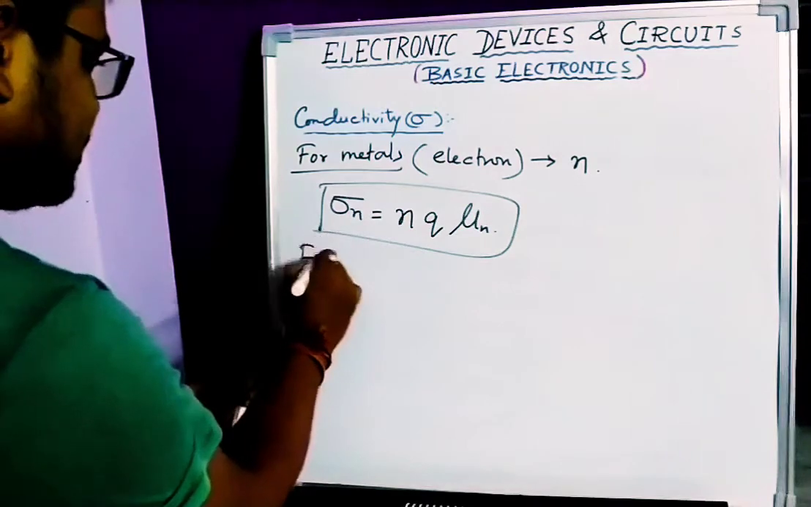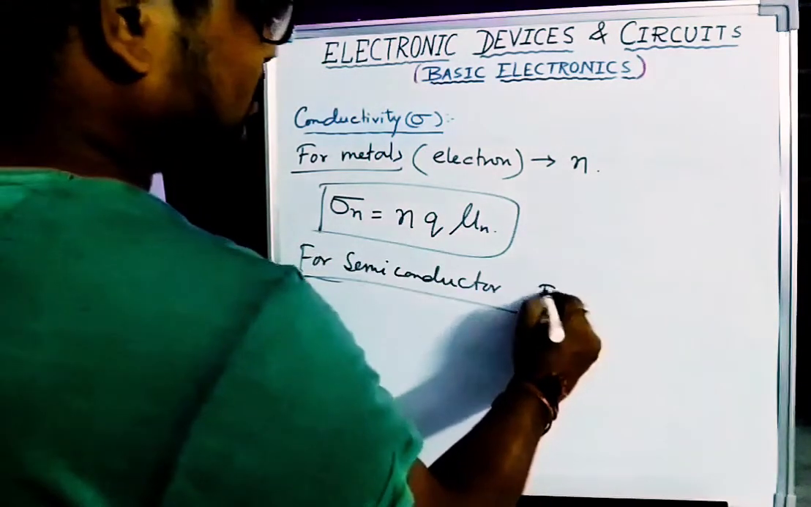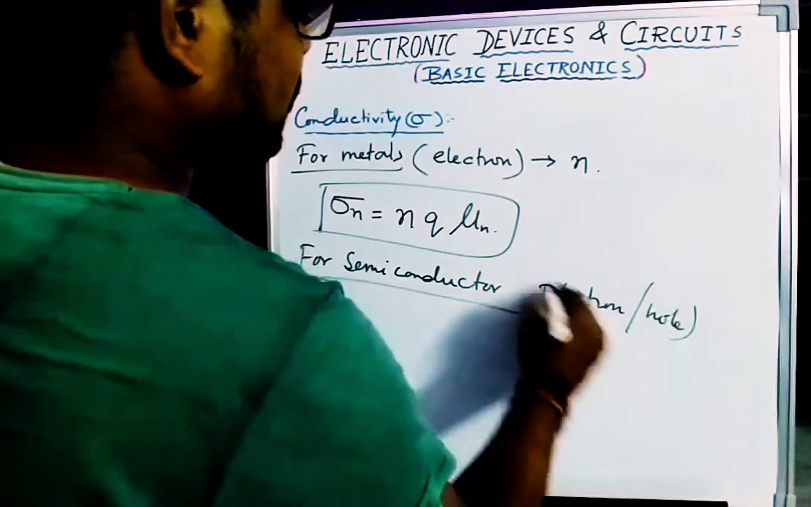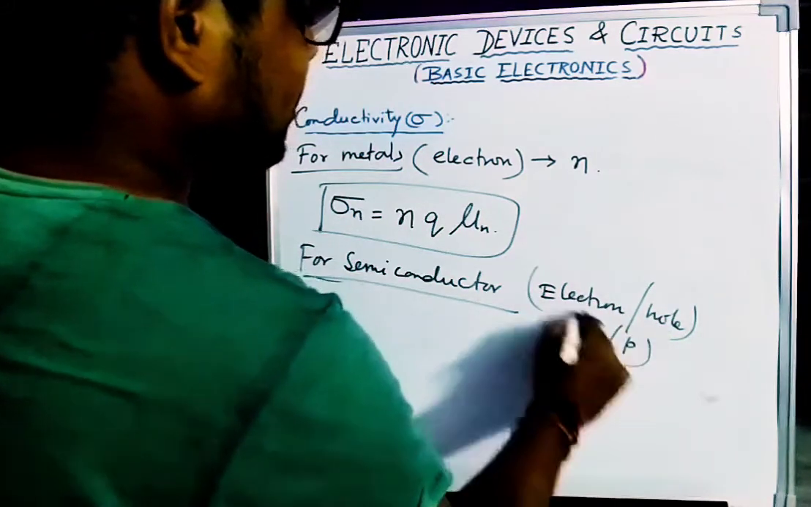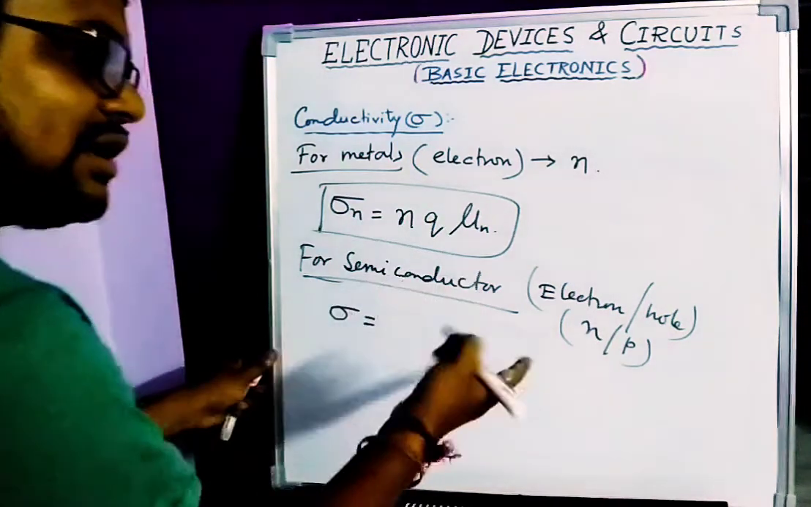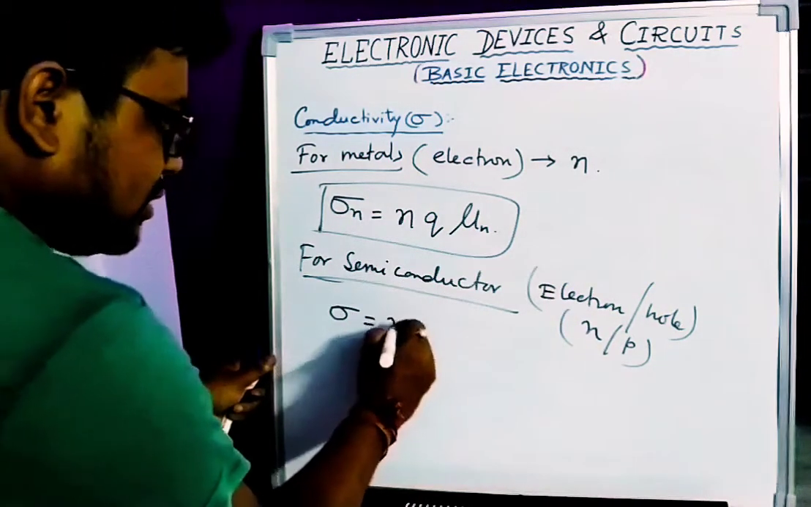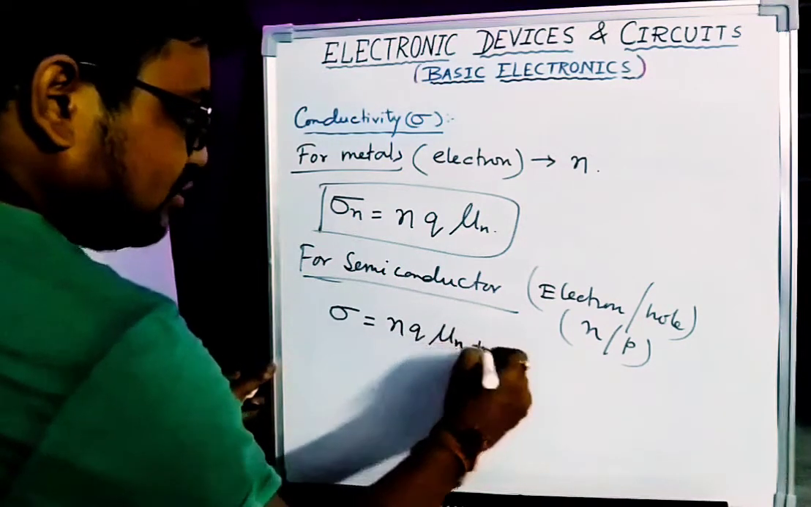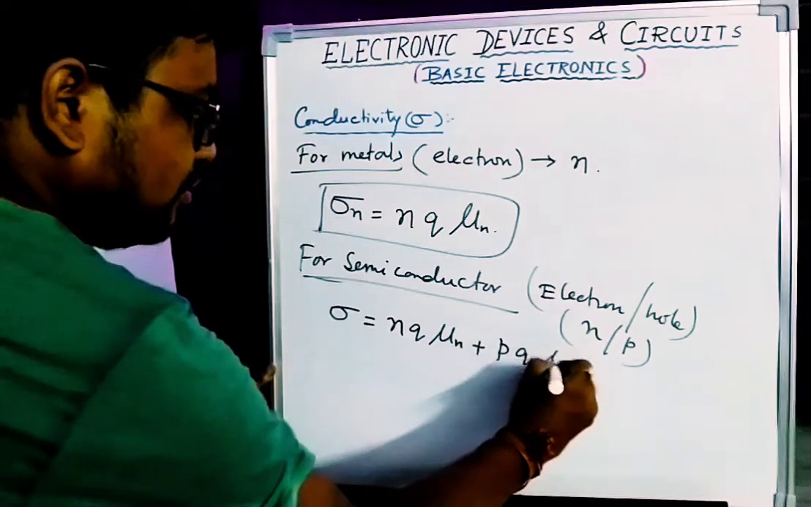And for semiconductor, two charge carriers are present, one electron as well as hole. That means n and p, both charge carriers are present in case of semiconductor. Sigma is due to electron as well as hole. So due to electron, the conductivity is nqμn, plus due to hole it is pqμp.